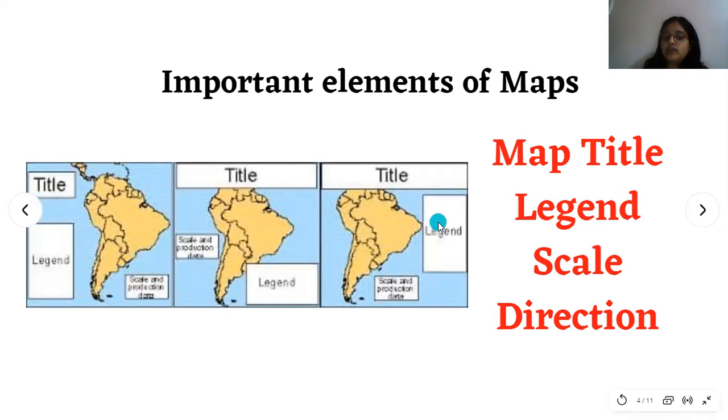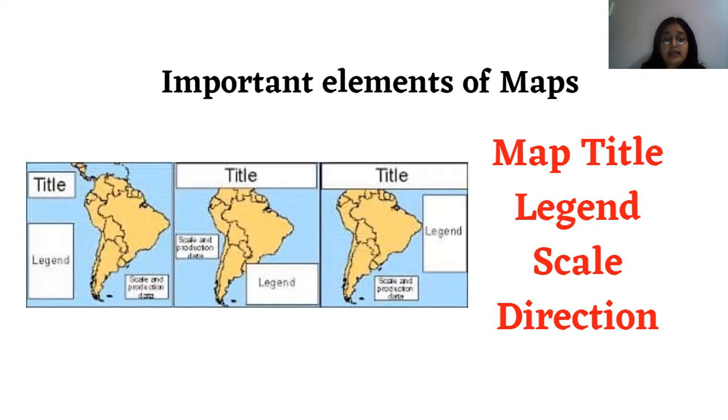In the legend, Rehan will write down that star means this, line means this, so that when Palak Didi reads the map, Palak Didi can also understand. So the function of a legend is to make anybody understand what the symbols used in the maps mean. All right, whatever symbols are used in maps, what they mean, we show that in the legend. That is why the legend is very important.